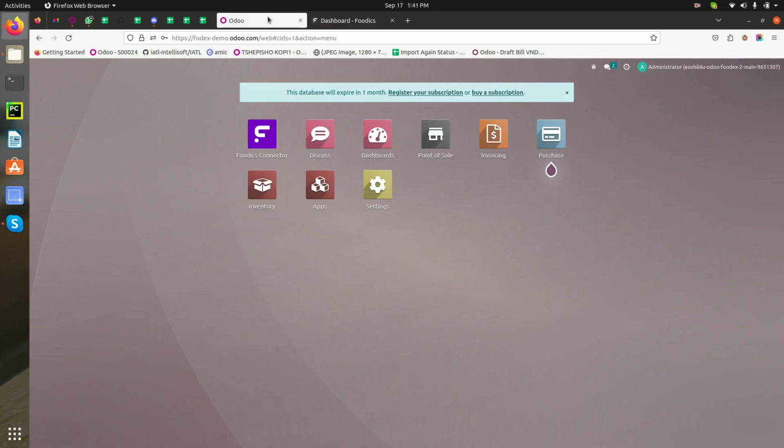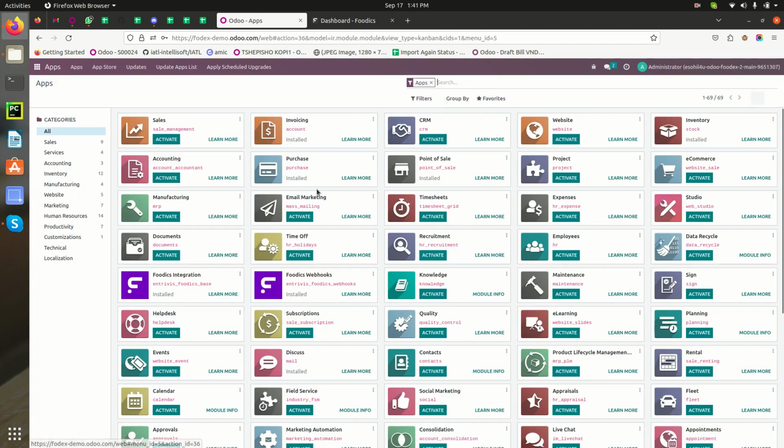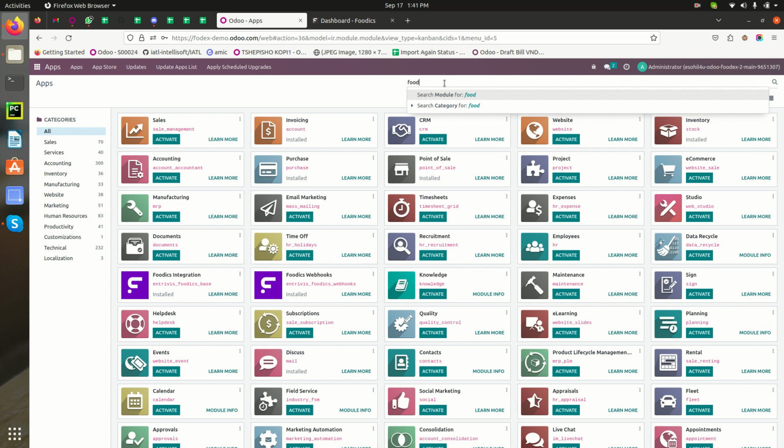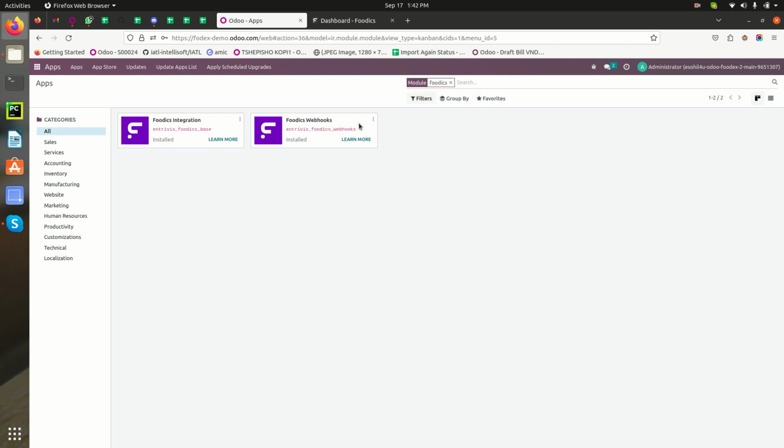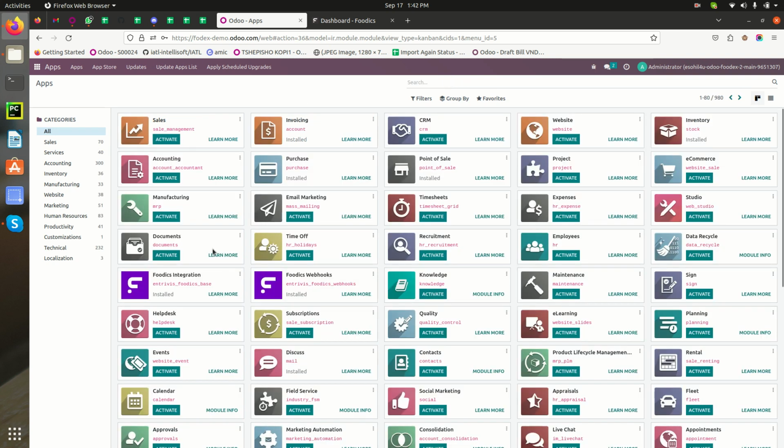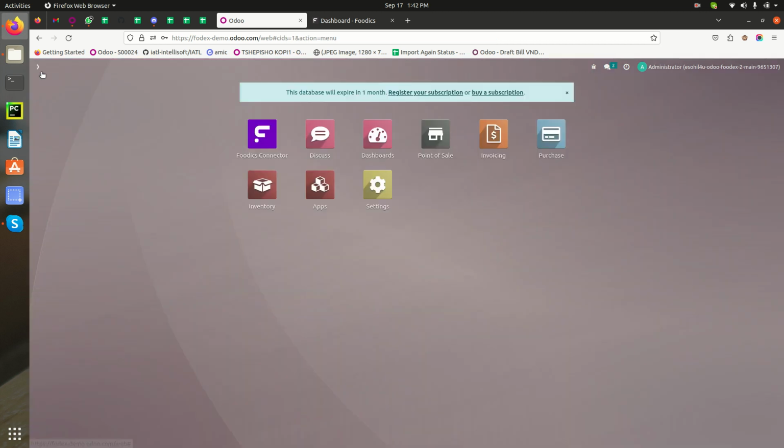Now the first step we need to do is install the modules. We have already installed the Foodics module, but if the module is not installed, we just need to search here with the name Foodics, and you will find the two modules which we need to install. After installing, you will find an app with the Foodics icon, named Foodics Connector.